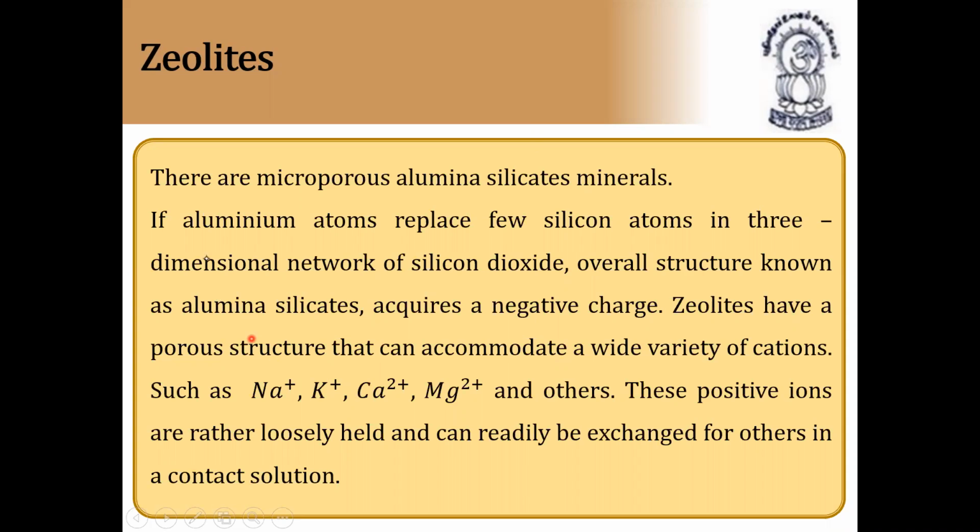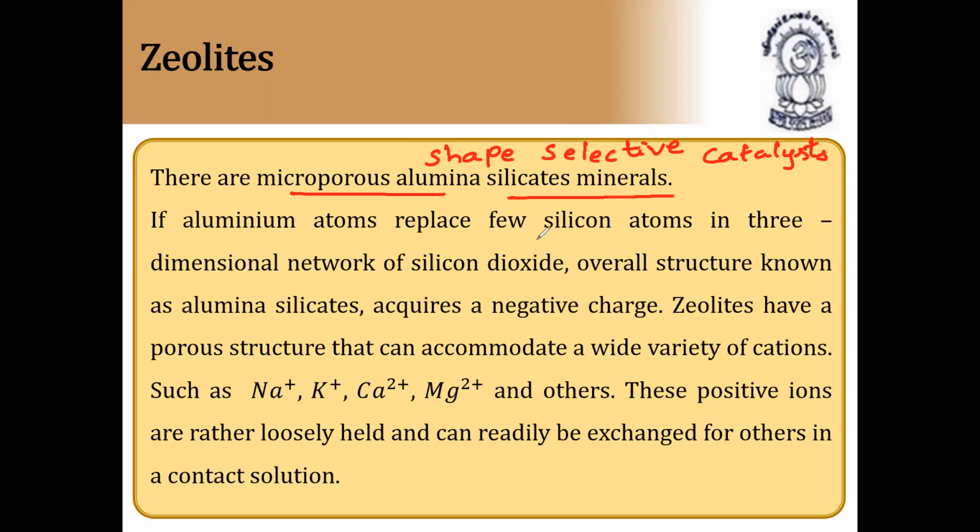Next, zeolites. These are microporous alumina silicate minerals, also called shape selective catalysts.